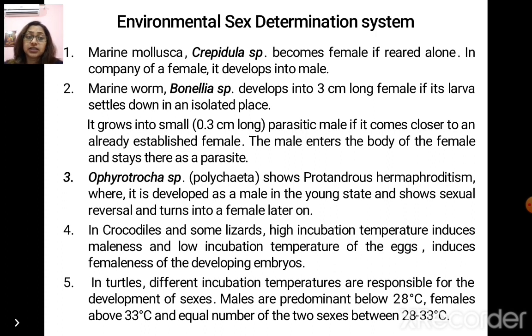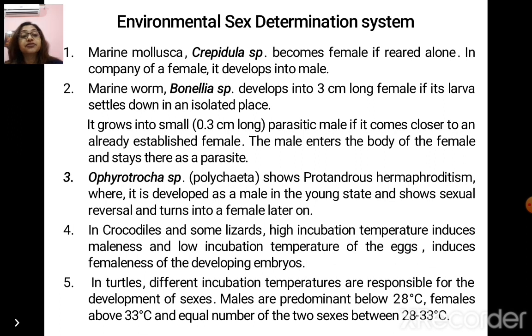Ophiotrocha, which is a polychaete, shows protandrous hermaphrodism, where it is developed as a male in the young state and shows sexual reversal and turns into a female later on. In crocodiles and some lizards, high incubation temperature induces maleness and low incubation temperature induces femaleness of the developing embryos.